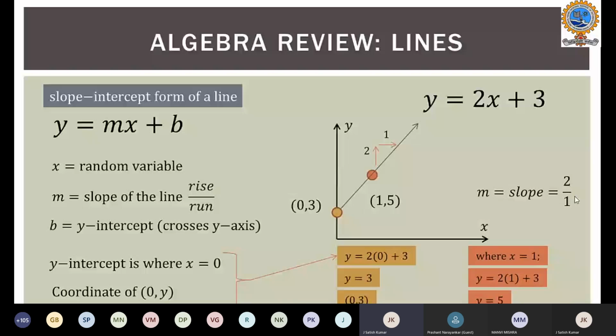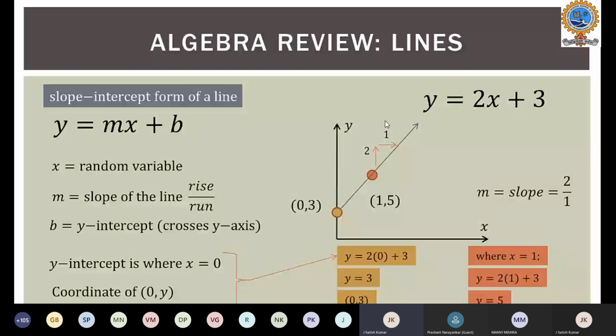But in the previous example we discussed, the slope is 0 because it is a horizontal line. There is no slope in it, because there is no improvement in the upward direction. So this is all simple basics. I'm just refreshing your memory.